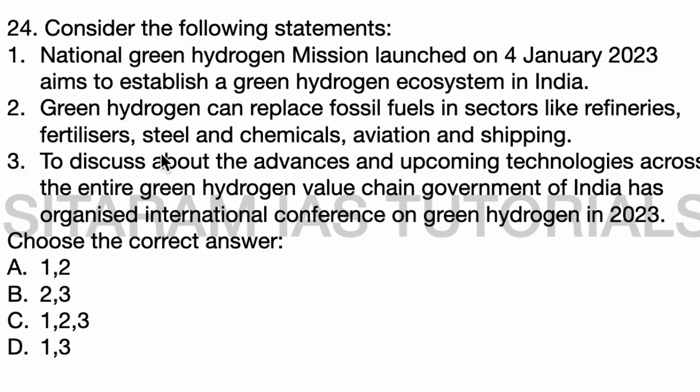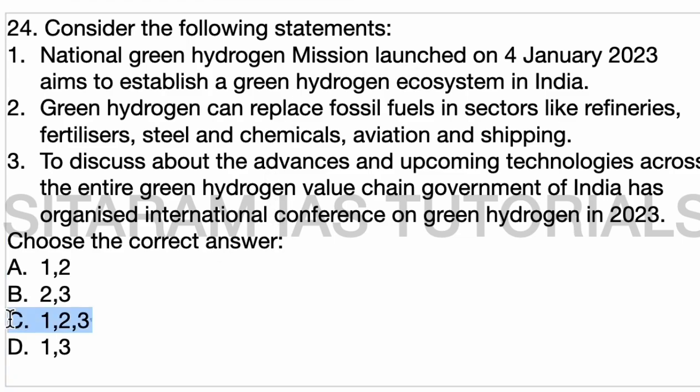Okay, and green hydrogen automatically replaces fossil fuels, especially in sectors which generate more greenhouse gases, like refineries, the fertilizer sector, steel and chemical industries, aviation and shipping. So this will be a replacement for fossil fuels. And the National Green Hydrogen Mission was launched in January 2023. So all these statements are correct. So option C is the answer.